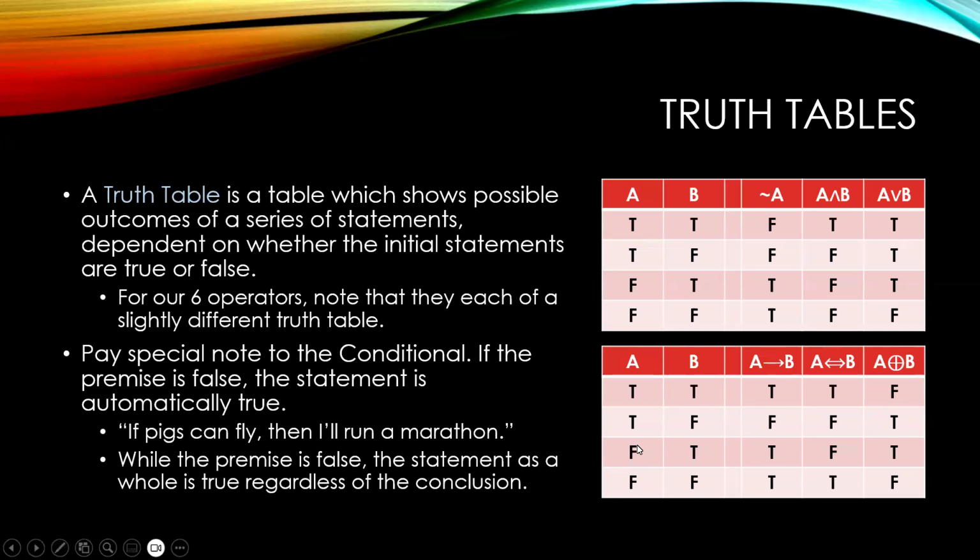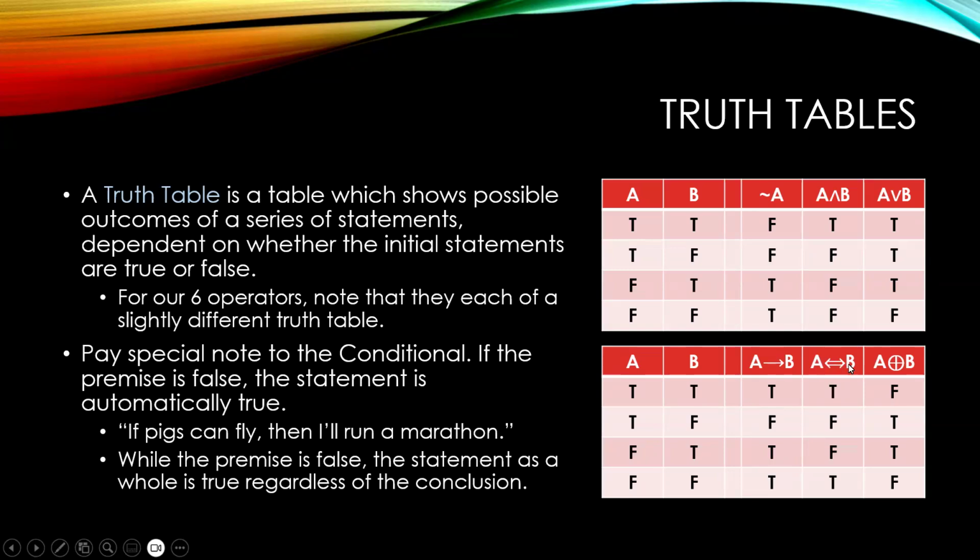However, if we are starting with a false premise, then it's going to be true no matter what, because we can't determine that it's false. And so that one's kind of weird. This is like saying, if pigs can fly, then I'll run a marathon. While the premise is false, the statement as a whole is true regardless of the conclusion.